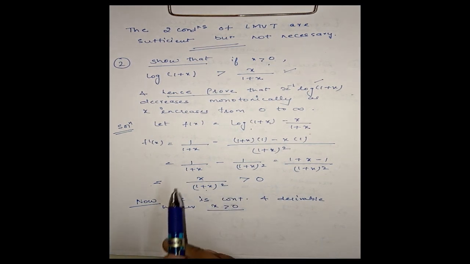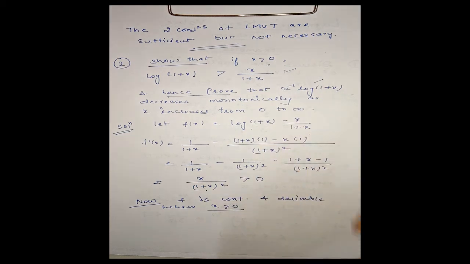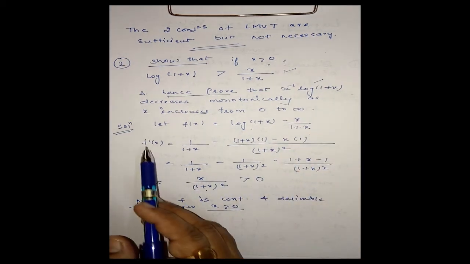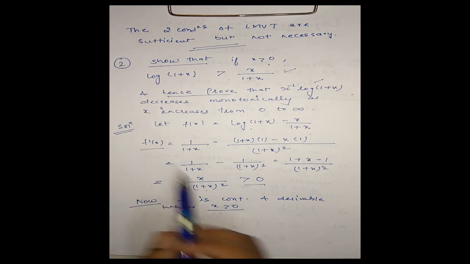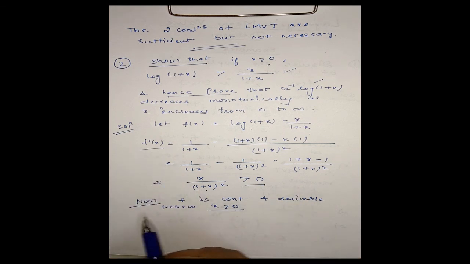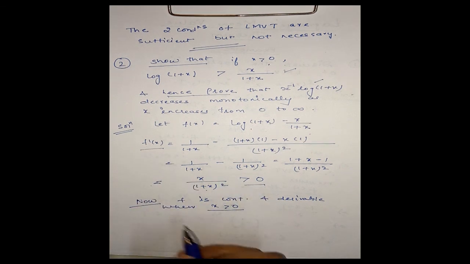That means f is derivable and continuous when x is positive. Here x is given positive. Also from here we have f'(x) is greater than 0. Means Lagrange's mean value theorem is applicable here, since f is continuous and derivable. And also we have f'(x) is greater than 0.